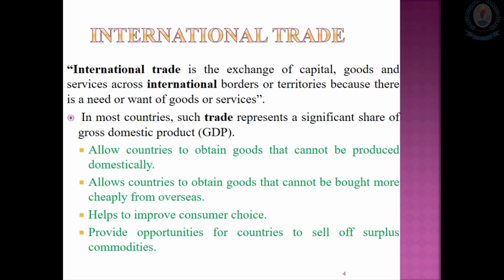Next one is providing opportunities for countries to sell off surplus commodities. International trade means not only bringing imported goods to the local market, but also selling domestic goods abroad. If a country can produce some product at lower cost, and can produce a surplus of goods, definitely they can find another international market to sell these commodities. So all these things are benefits to the customers through international trade.